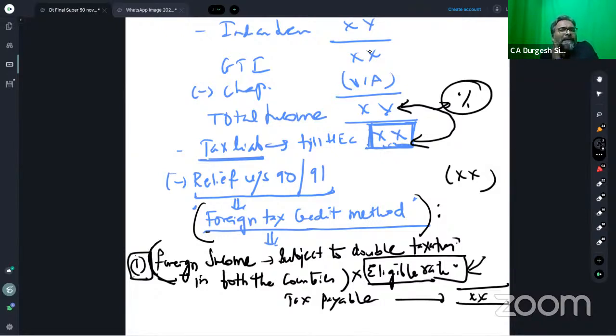Students, what happens is that many times they tell you that you are a resident and you have got a foreign income. Now they will tell you that there is a brought forward loss in that country, which is not subject to set off in that country. Remember that question of Amruta and Kalpesh, which is already there in your modules. So there is a foreign income earned in the foreign country, which is not subject to the set off of the brought forward business loss as per their law.